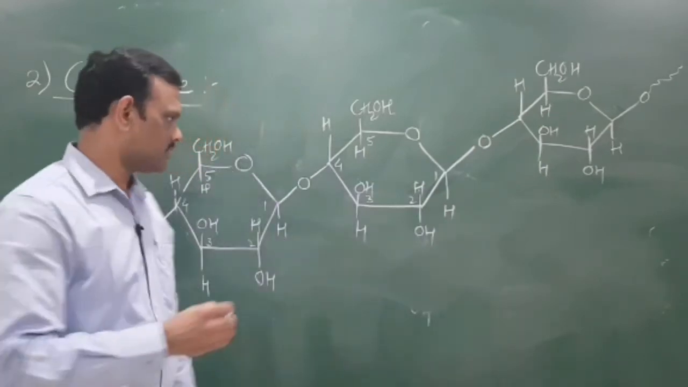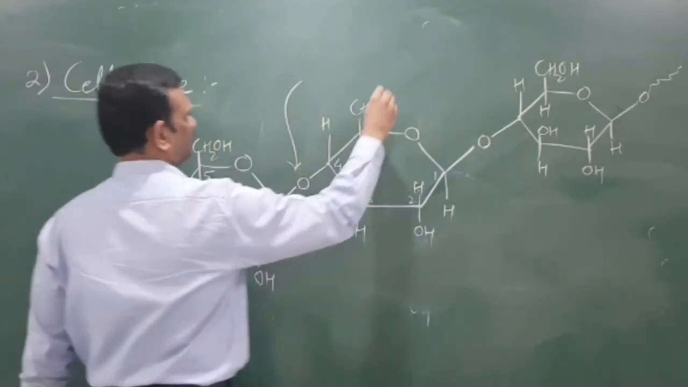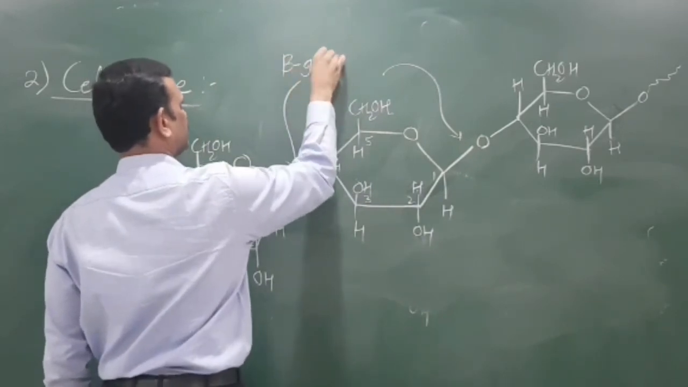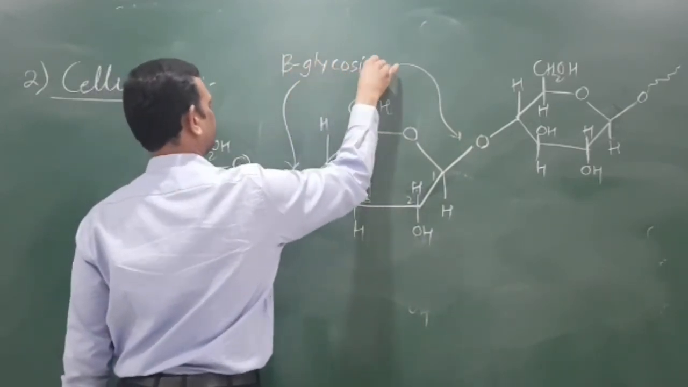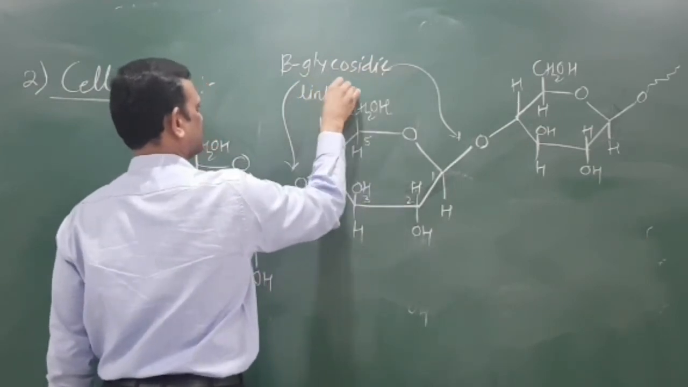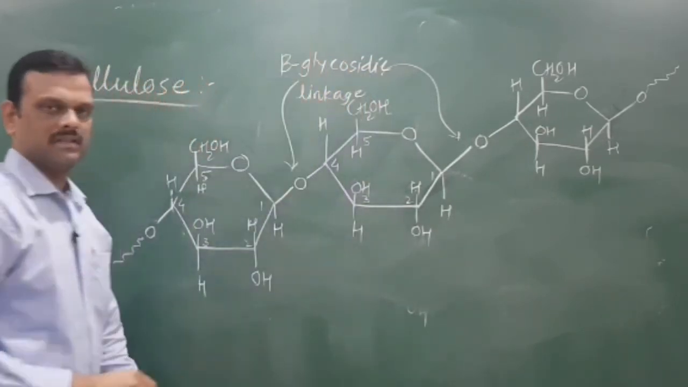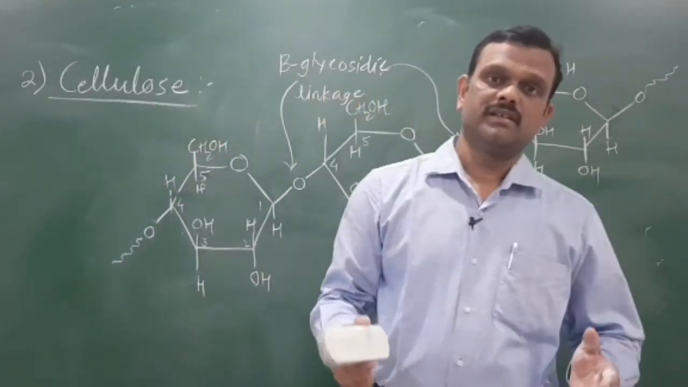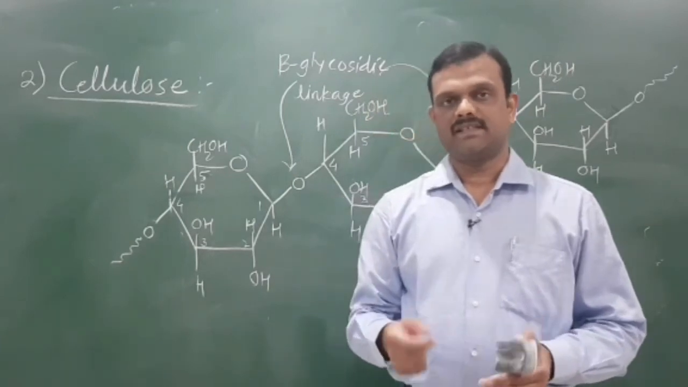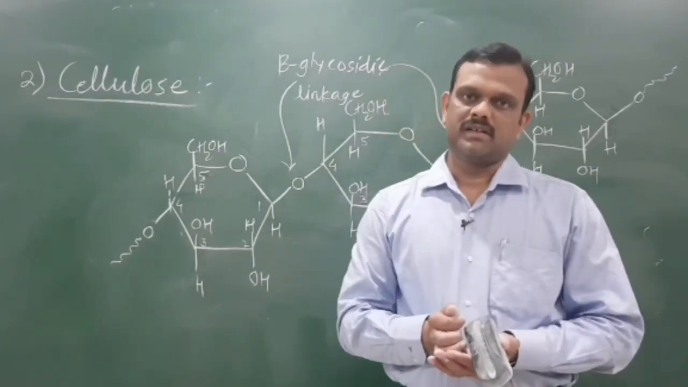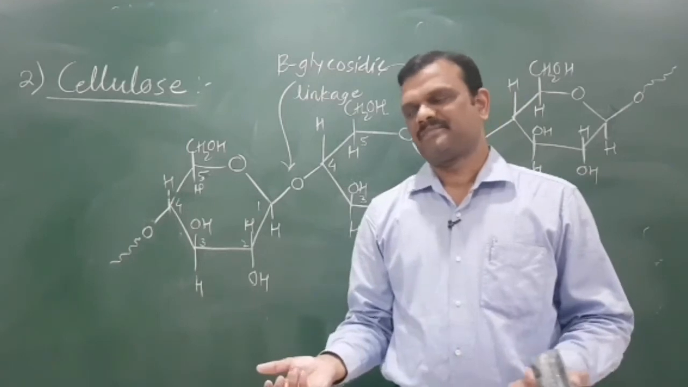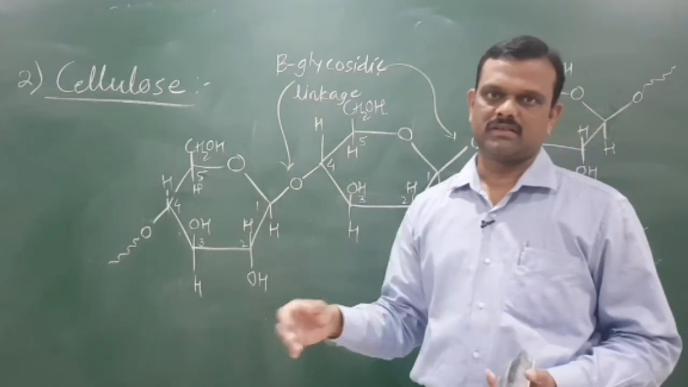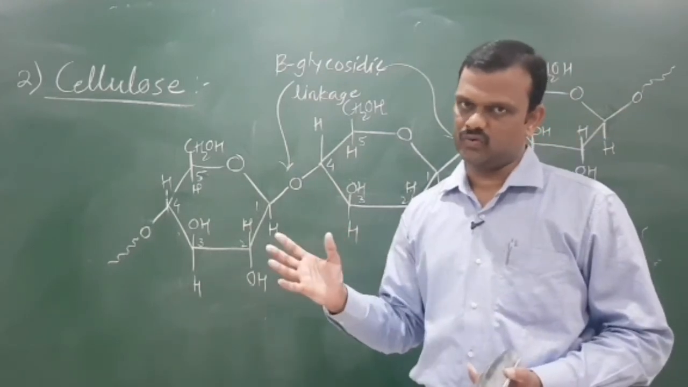This linkage is called beta glycosidic linkage. This is the structure of cellulose. Now this beta D glucopyranose cannot be digested in our human body, therefore we cannot eat cellulose. Okay, cellulose is again a polymer of beta D glucopyranose.